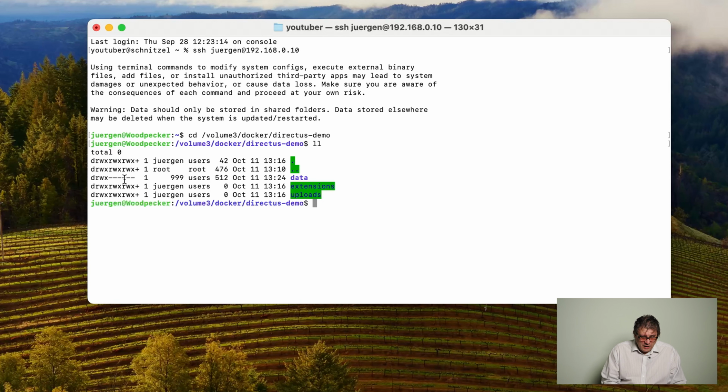So the only subfolder where everything worked is data, because of course it seems that the PostgreSQL container can deal with exactly these things.